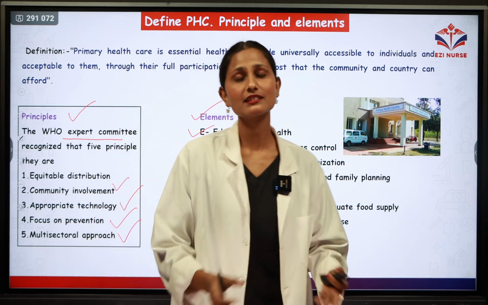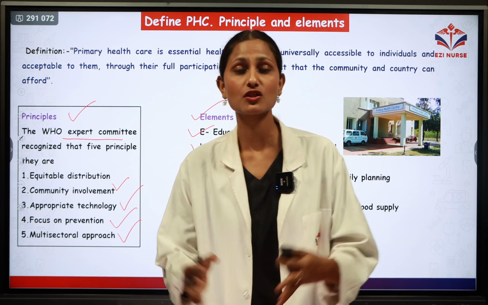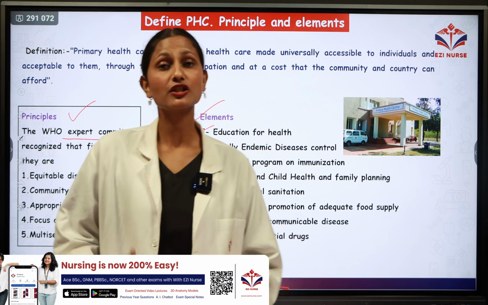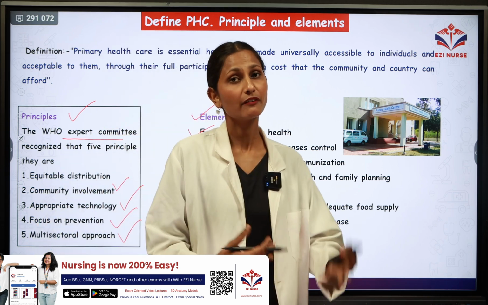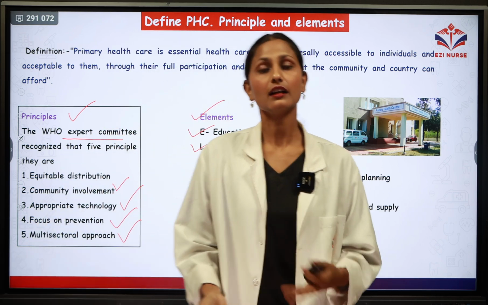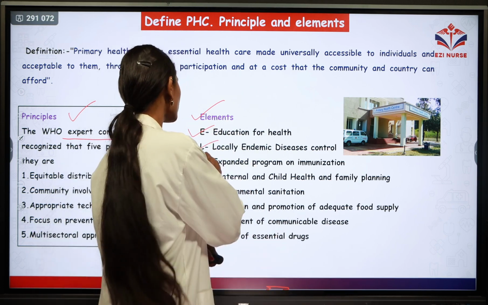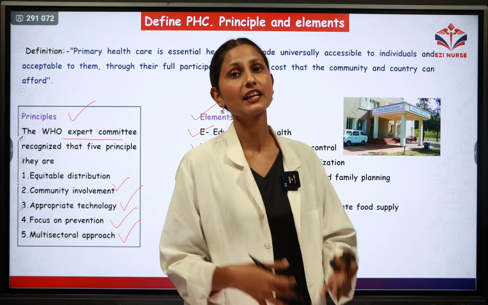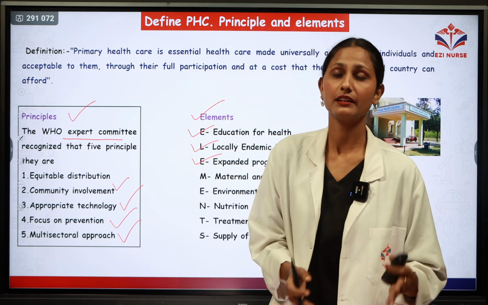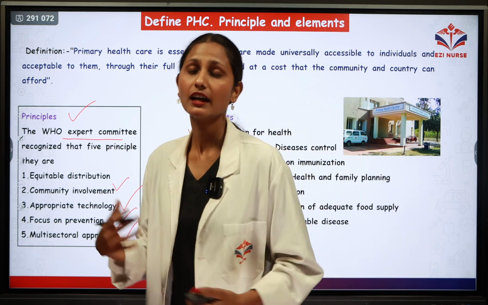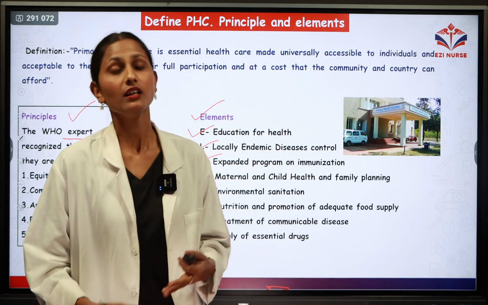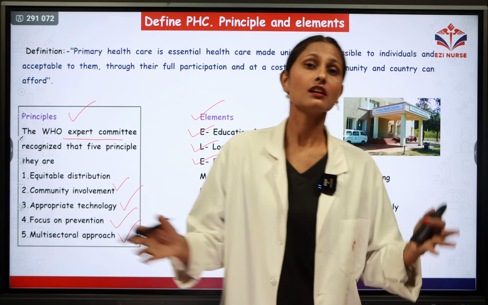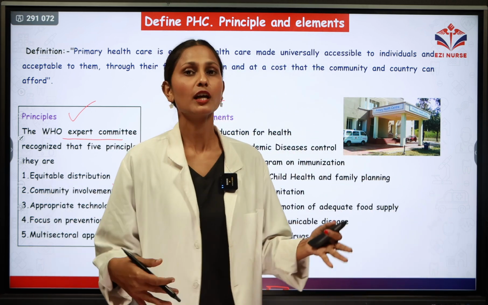Whatever infectious disease is spreading in that particular area, the control and prevention of that disease must be done by the PHC. Next one is expanded program on immunization. Every child up to the 6th year of age must complete their immunization. There are so many preventable diseases, such as measles, mumps, rubella, pertussis, tetanus. For these diseases, the children should get immunized.